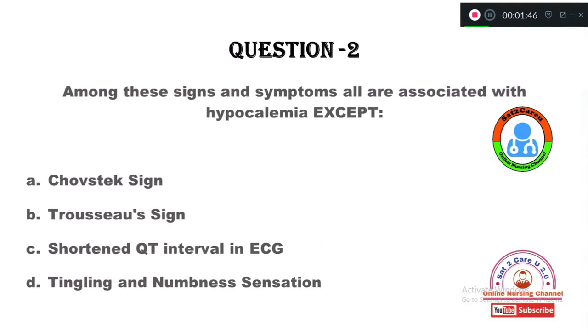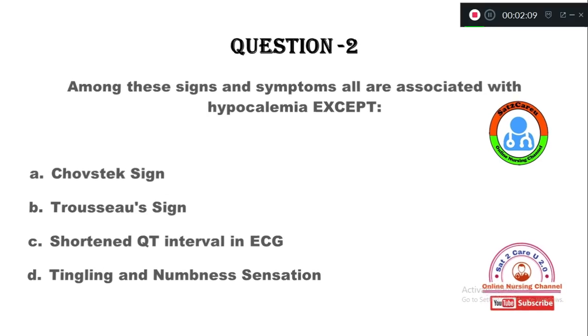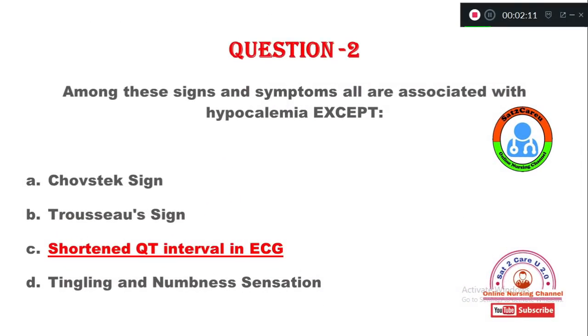Now let's see the second question. Among these signs and symptoms, all are associated with hypocalcemia except: option A, Chvostek sign; B, Trousseau sign; C, shortened QT interval in ECG; option D, tingling and numbness sensation. Which among the following signs and symptoms is not associated with hypocalcemia? The right answer is shortened QT interval.